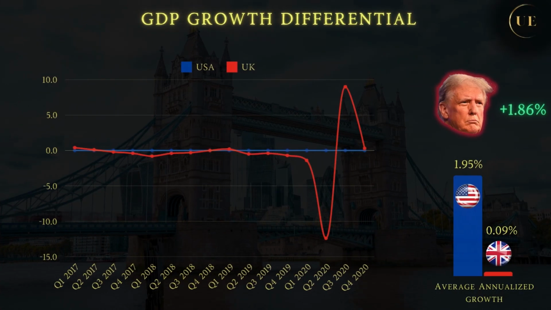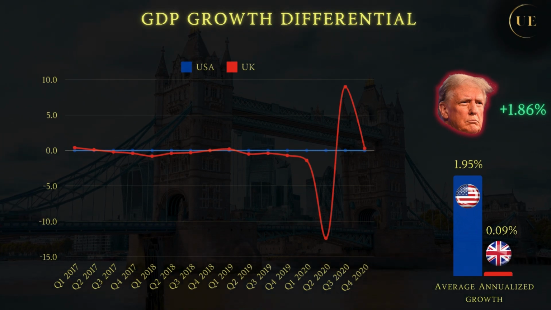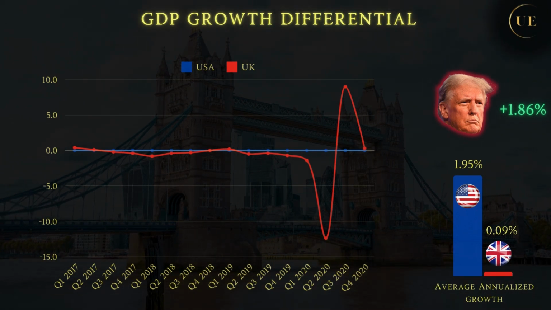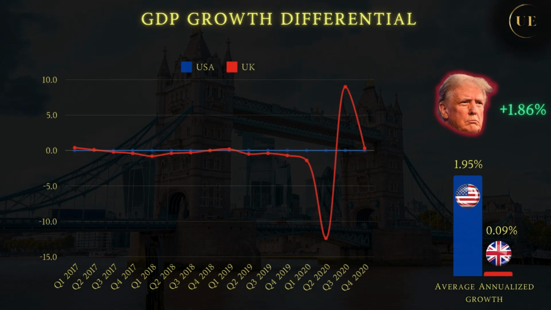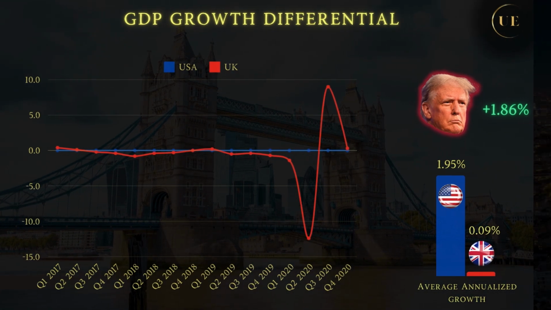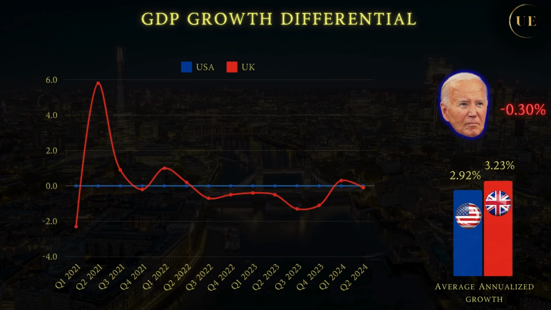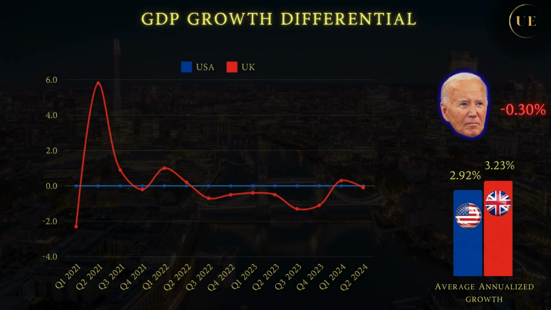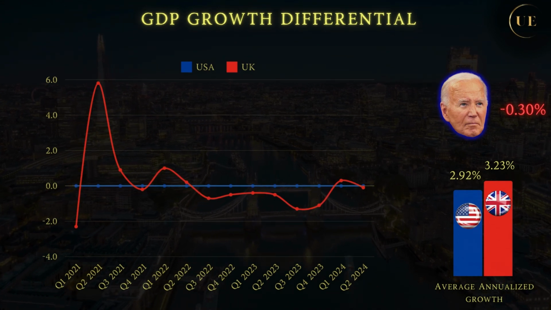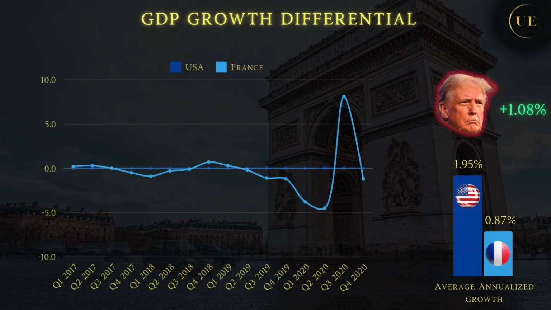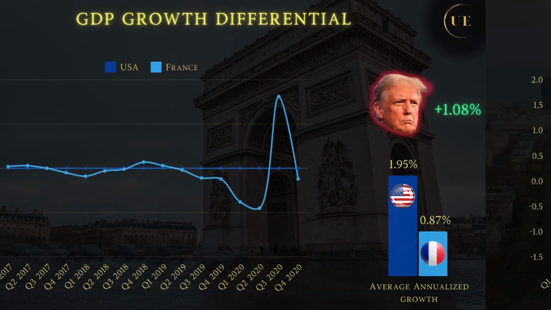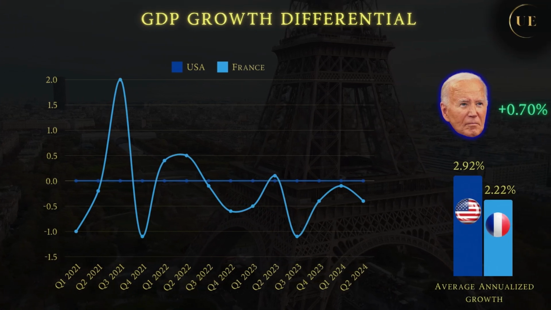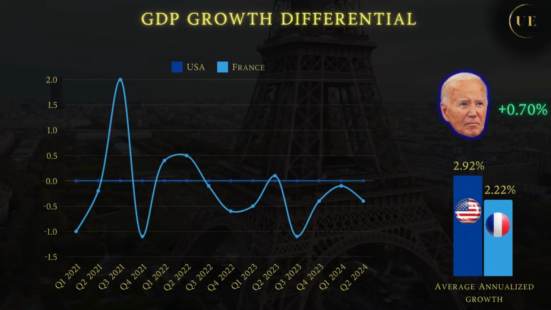The British economy was hit especially badly by the lockdowns. As a result, Trump overperformed his colleagues on the other side of the ocean by almost 1.9% annually. However, the rapid fall was followed by a rapid recovery, so during the 3.5 years of Biden presidency, the UK grew slightly faster than USA. France had the same average growth rate like Germany between 2017 and 2020, and thus underperformed USA by more than 1%. During the Biden years, France grew decently, and thus USA fared better by 0.7%.